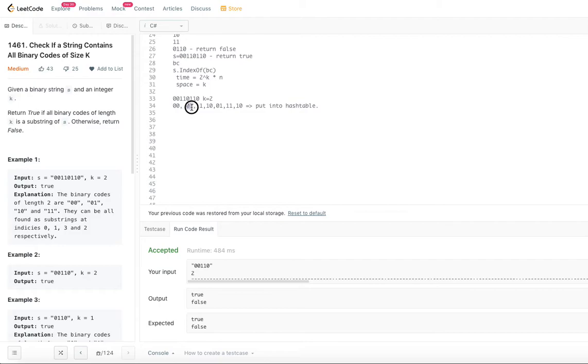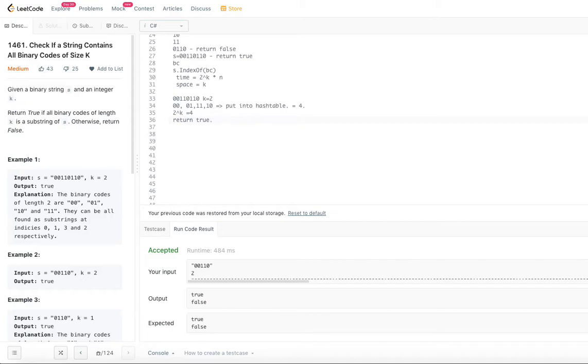0 0 is there, 0 1 is there 2 times, remove that. 1 0 is also there 2 times, 1 1 is also there 2 times. So how many possible substrings are there now? The distinct ones are 4. What is k? k is equal to 2. So when k is equal to 2, how many possible substrings are there? 2 power k, which is equal to 4. So when the number of substrings in the hash table is equal to 2 power k, we are going to return true. Otherwise, return false. So this is a working reverse way.